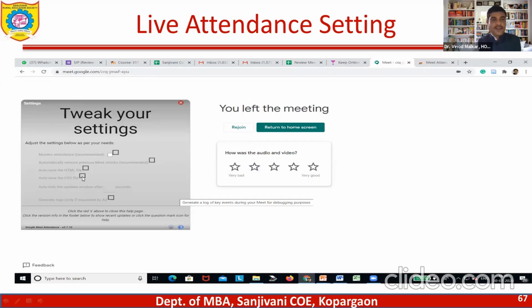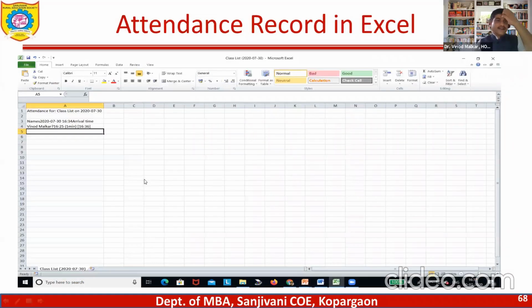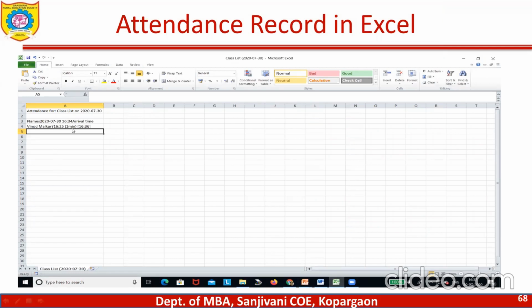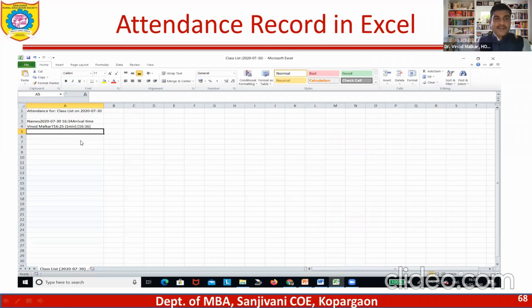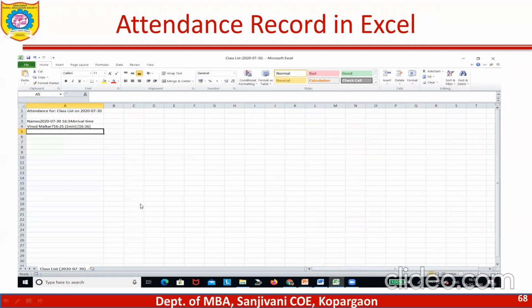All these sessions will get recorded in CSV, which you can open as an Excel file, and this way you can use it. At the end, once your Google Meet lecture is over, your attendance is recorded like this: Vinod Malkar had joined at 16:25, was present for 1 minute. This way you will get a record of how many students were present on a Google Meet with their names.